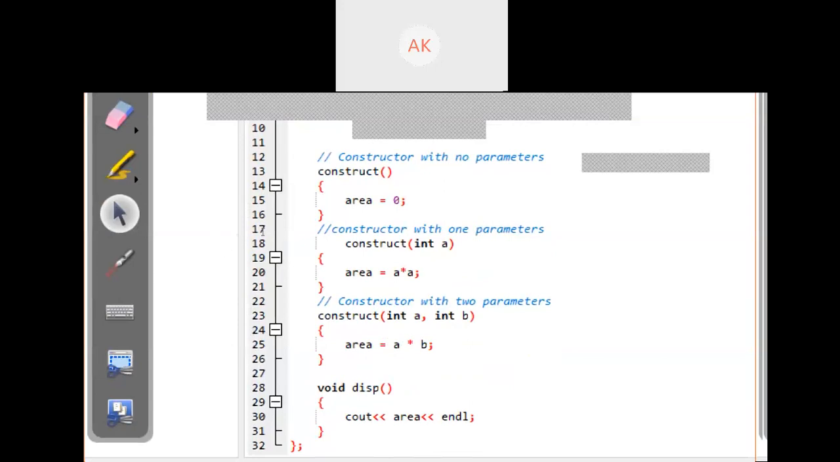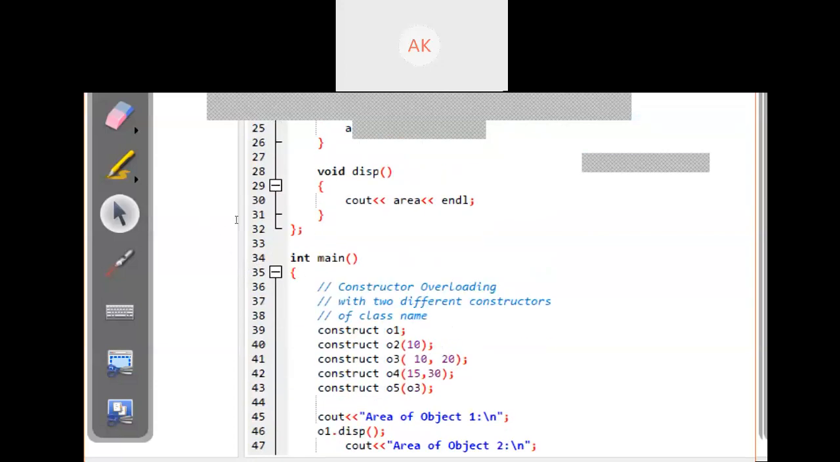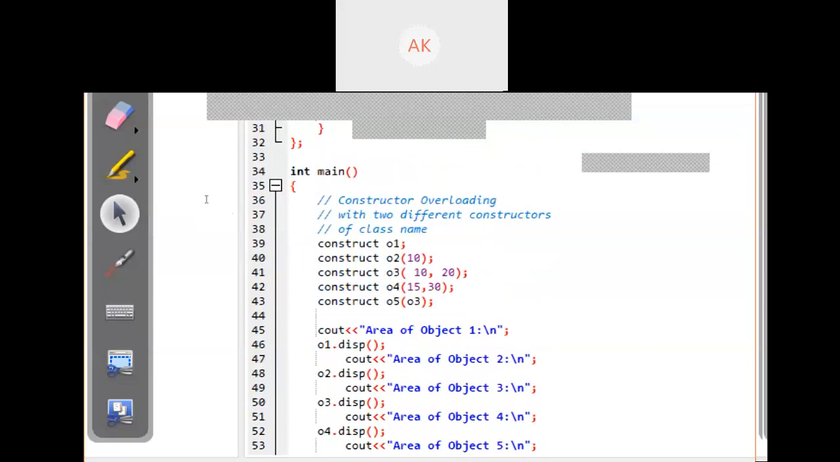In the next constructor we pass one input, a, and it will multiply a by a and print the area. In constructor 3 we give two inputs and calculate the area as a multiplied by b, and print this. We also implement one function, disp, for displaying the area. So let's start from the main method.